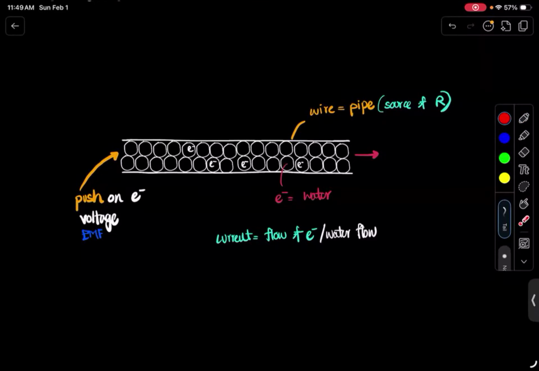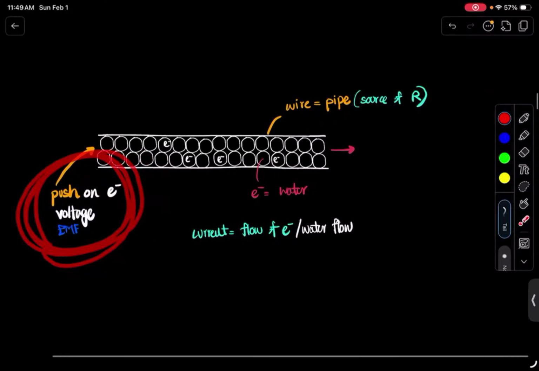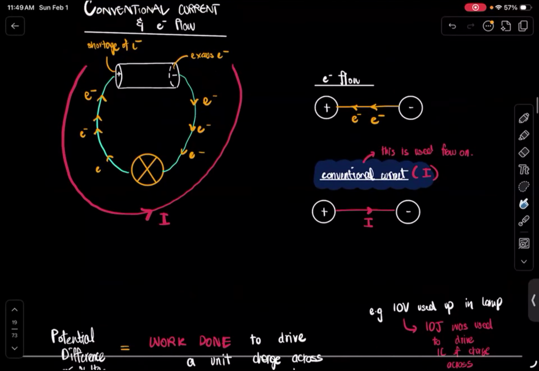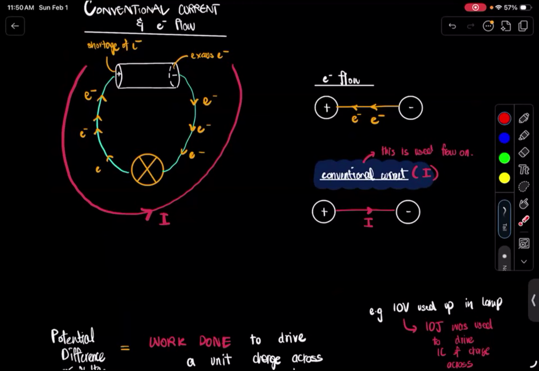If, for example, you have a pipe, and next to that pipe you have a push, which is the source of water, is there anything that's going to be blocking the flow of water? Absolutely. That would probably be the resistance of the pipe. So if you have a strong push, but the pipe is pretty clogged up, then you're going to have a higher resistance. Okay.